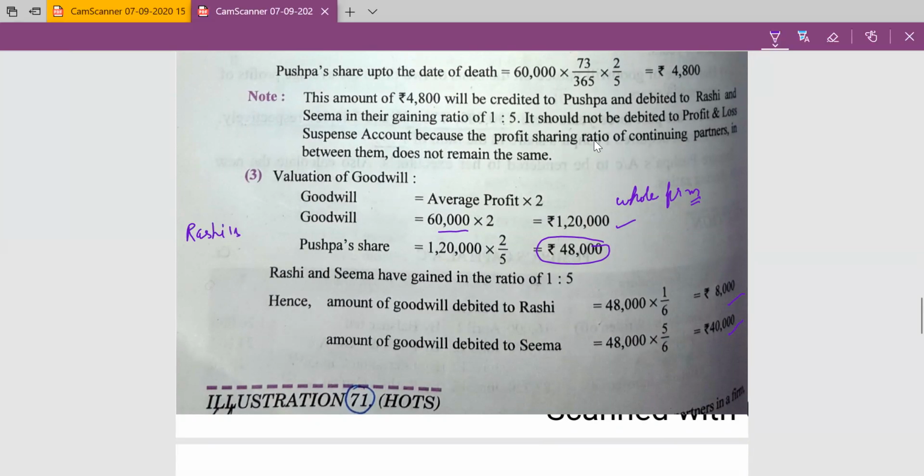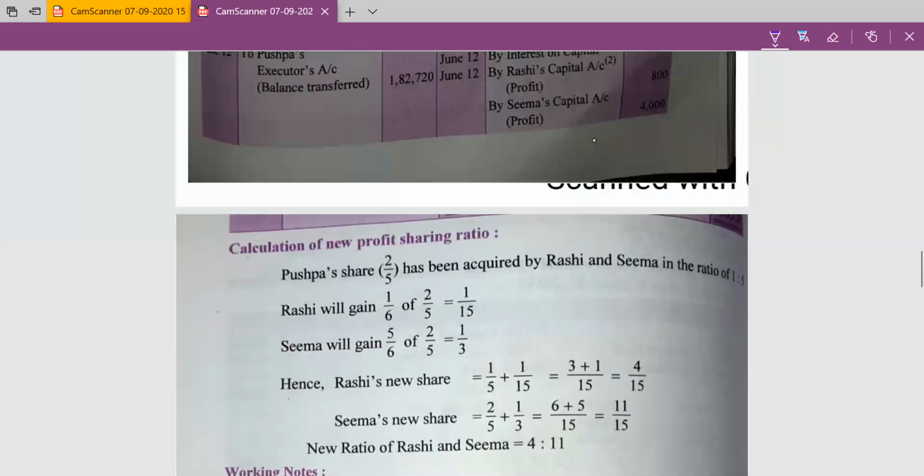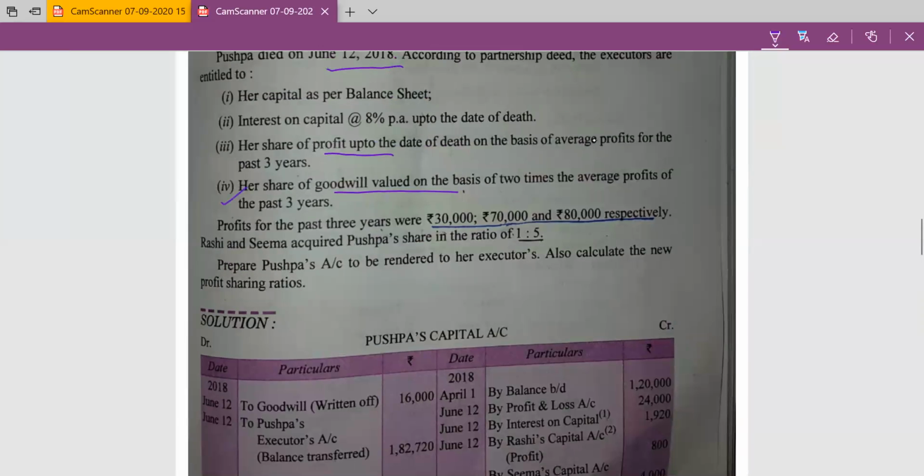Rashi's capital account debit, Seema's capital account debit, to Pushpa's capital account. Pushpa's capital account will be credited by 48,000 and Rashi's and Seema's capital accounts will be debited by 8,000 and 40,000. Okay, we have done this adjustment.